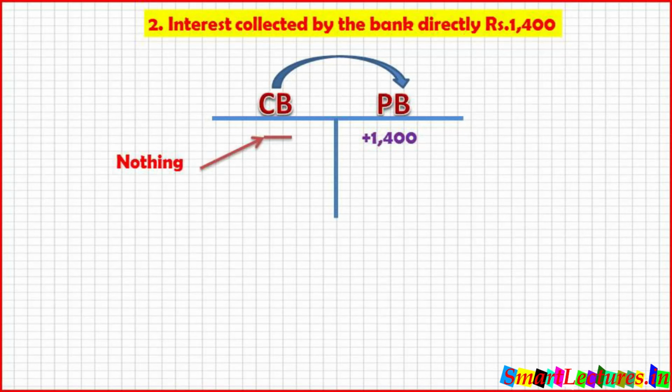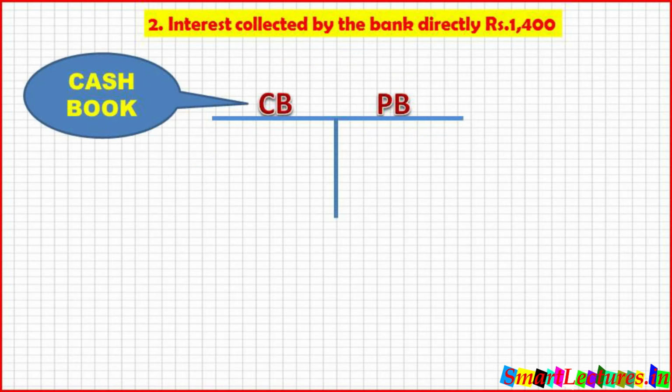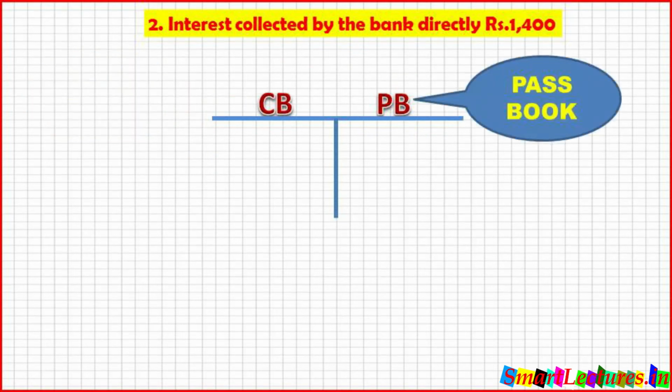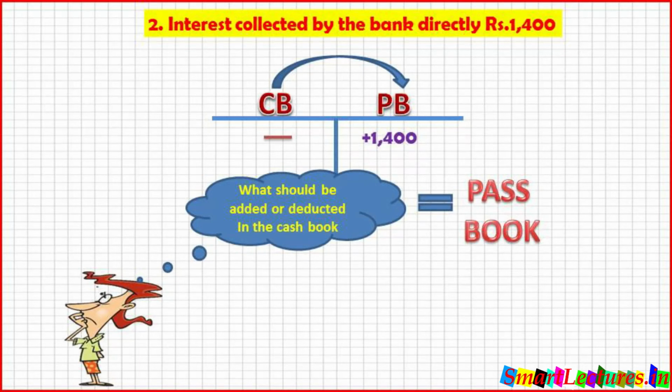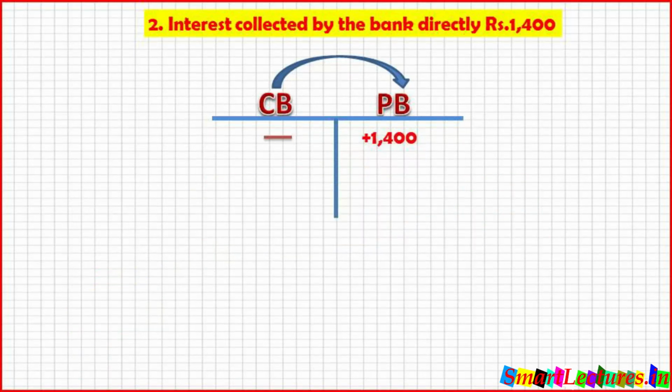Let's come to our graphic. Cash book on left hand side, passbook on right hand side, means CB and PB. So there was a plus item of plus 1,400 in the passbook and cash book was showing nothing. Now the question is, what should be added or deducted from cash book so that the total on both sides is equal? Because passbook is showing plus 1,400 and cash book is showing 0.